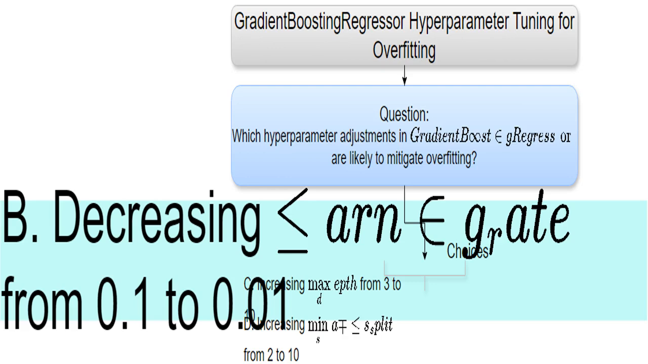Imagine the learning_rate is how much each tree in the model influences the final outcome. A smaller learning rate means each tree's contribution is less significant. This makes the model less sensitive to noise and helps prevent overfitting. By lowering the learning rate from 0.1 to 0.01, each tree will make smaller changes, reducing the risk of overfitting.